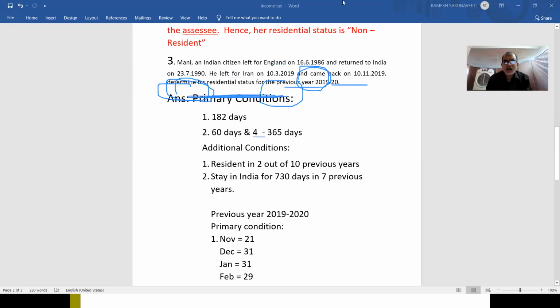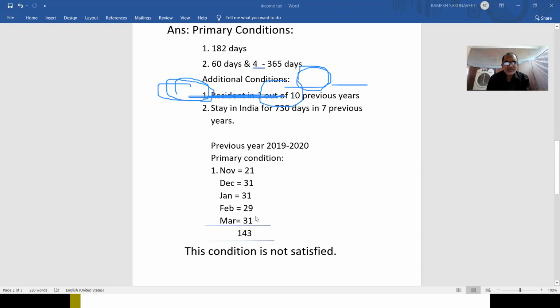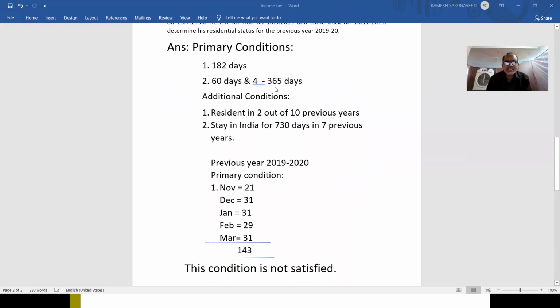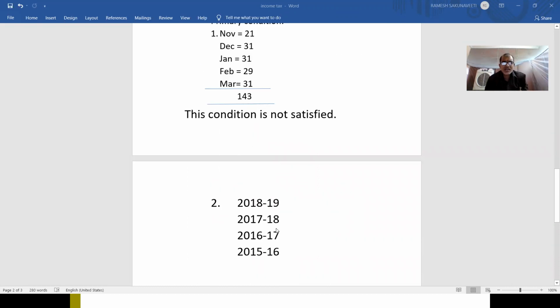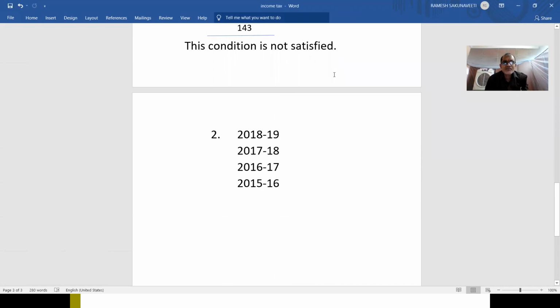Okay. So automatically you can see this second condition, that is staying in our country during the last 4 years prior to the previous year. This 365 days he has already stayed for several years. He is in our country only. So this condition is satisfied: during the previous last 4 years, staying in our country for 365 days is also satisfied. So you can say that he satisfied this condition.